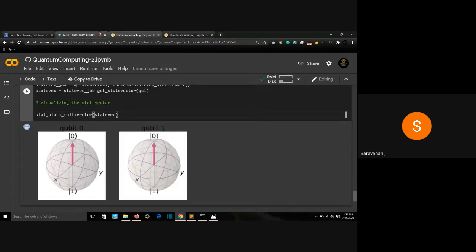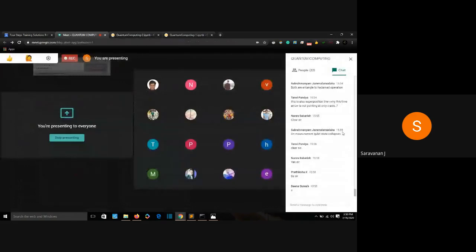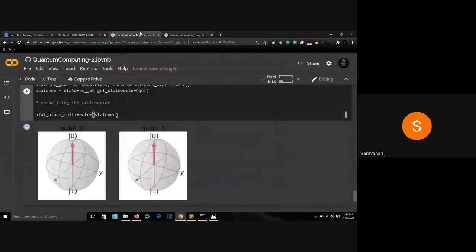We are entangling two things. If one qubit is in America and one qubit is in India, and both qubits are entangled, to get the information from my qubit which is in America, I can just measure the qubit which is in India. I can get the information from the qubit which is in America. So that's how the two qubits are in entanglement. Are we clear? Is the visualization clear?